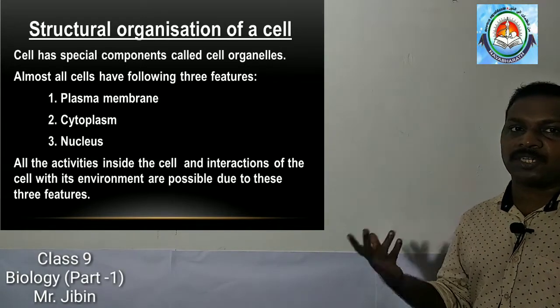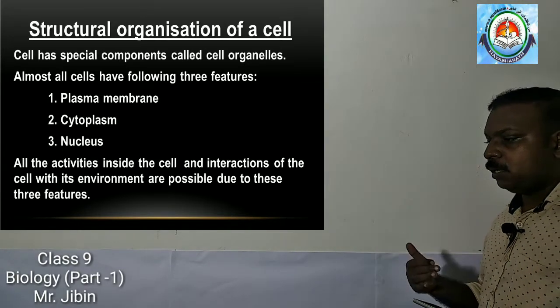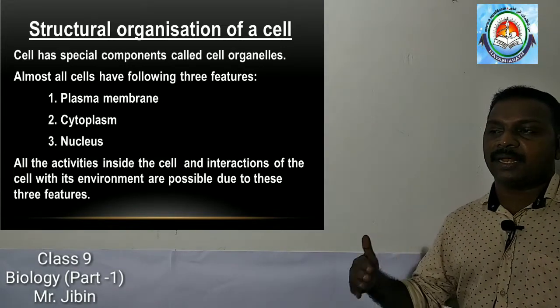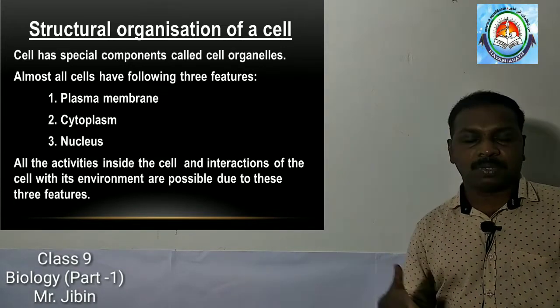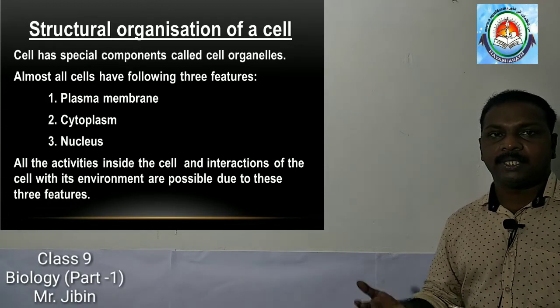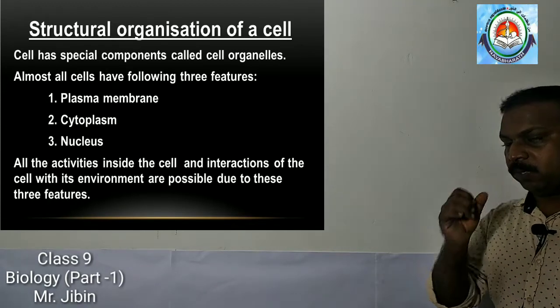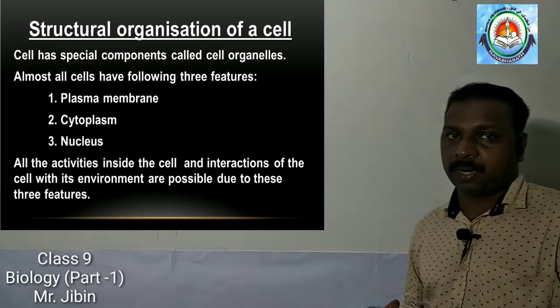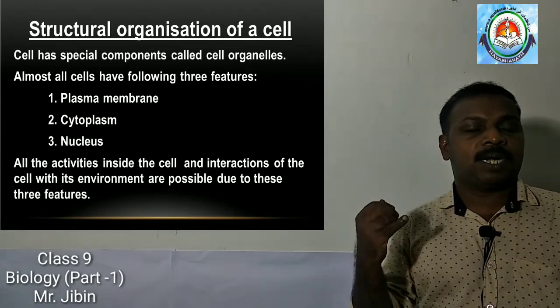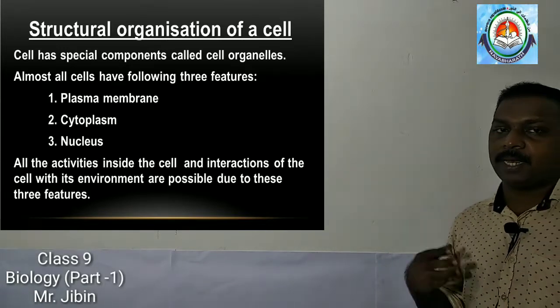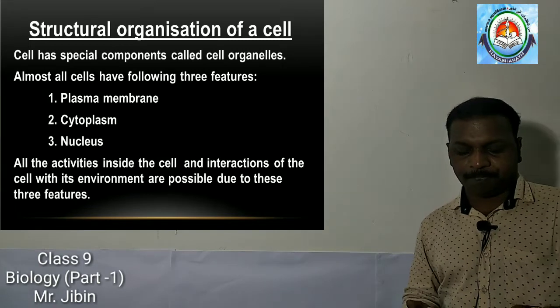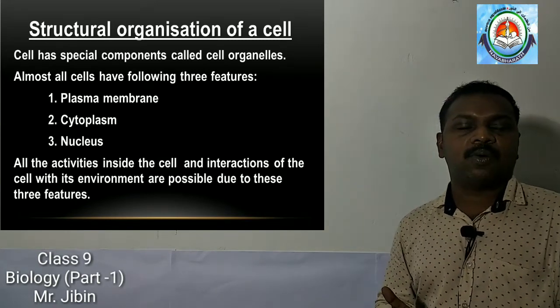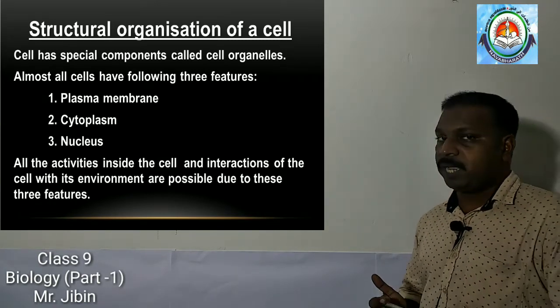There will be interaction between the inner region of the cell and the outer environment. All these things are possible with the help of these components, mainly cytoplasm, plasma membrane and nucleus. Okay. So first we are going to discuss plasma membrane.